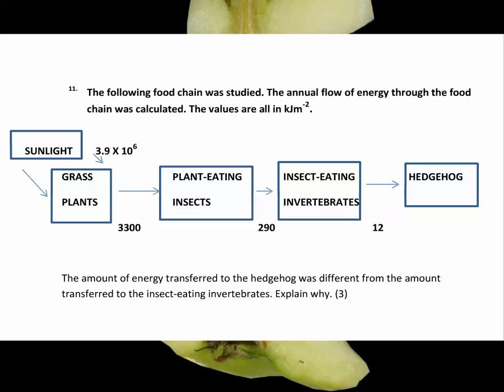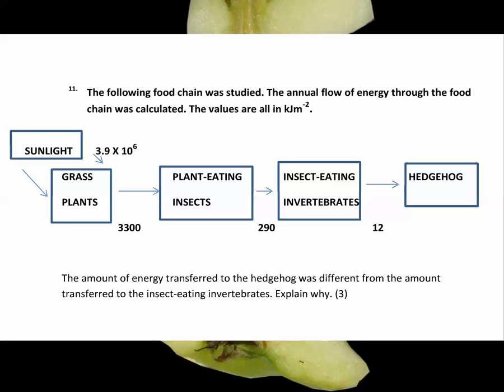The following food chain was studied. The annual flow of energy through the food chain was calculated. The values are all in kilojoules per square metre. So the sunlight fell on the grass plants, bringing 3.9 times 10 to the power 6 kilojoules per square metre. 3,300 kilojoules per square metre were passed on to the plant-eating insects, 290 to the insect-eating invertebrates, and 12 to the hedgehog.